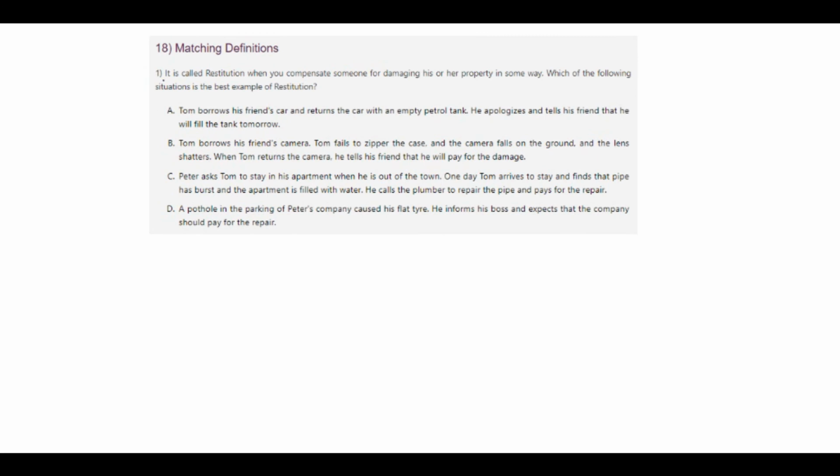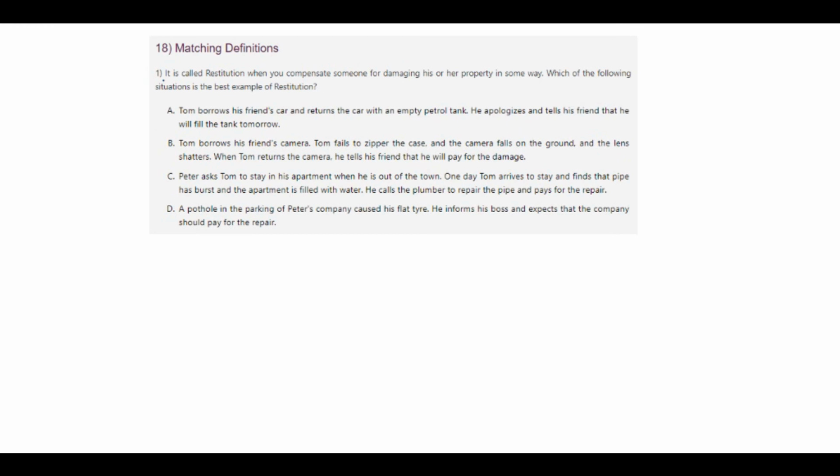Next, matching definitions. I'll read this out so you understand clearly. It is called restitution: when you compensate someone for damaging his or her property. Which of the following situations is the best example of restitution? Option A: Tom borrows his friend's car and returns it with an empty petrol tank. He apologizes and tells his friend that he will fill the tank tomorrow.